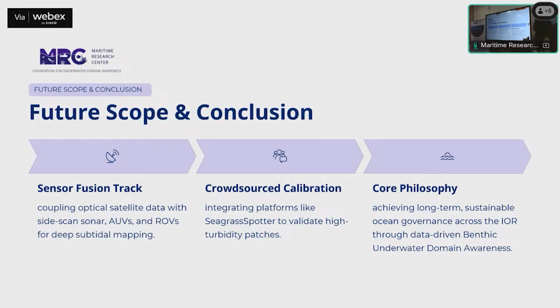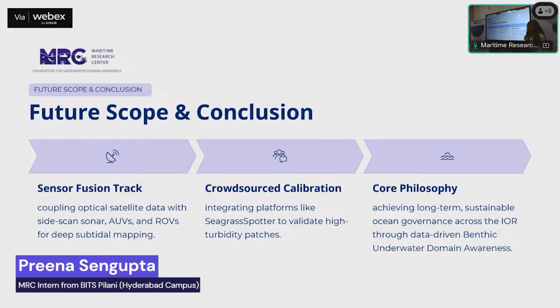The first is the use of underwater vehicles and side-scan sonars. The second is that there are many citizen science platforms to validate those high-turbidity patches. And third is achieving a long-term ocean governance mechanism.